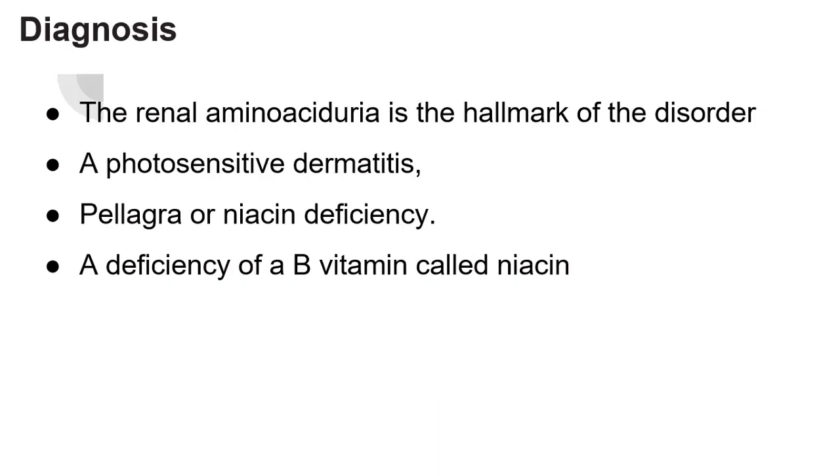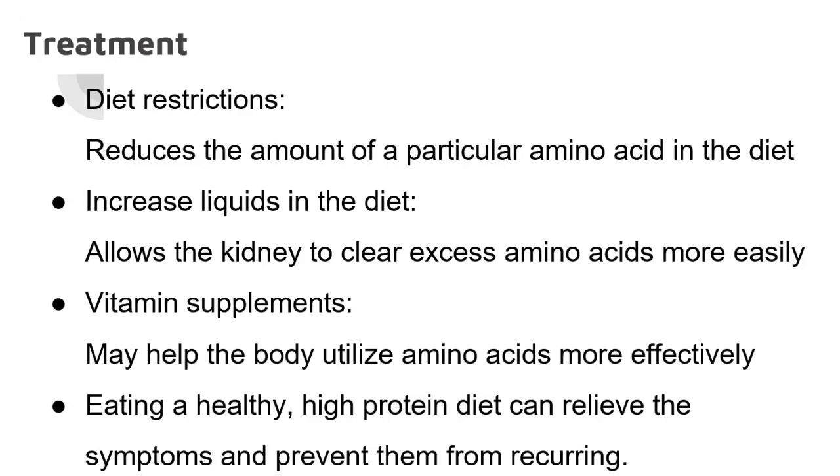Diagnosis. Renal aminoaciduria is a hallmark for the disorder because the amino acid cannot be absorbed in the intestine and cannot be reabsorbed in the kidney. So all the amino acids are excreted in the urine. So aminoaciduria is a hallmark for this disorder. Photosensitivity dermatitis, skin rashes, pellagra or niacin deficiency, and vitamin deficiency are also used in the diagnosis of Hartnup disease.